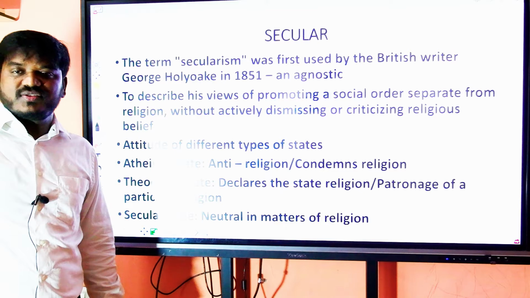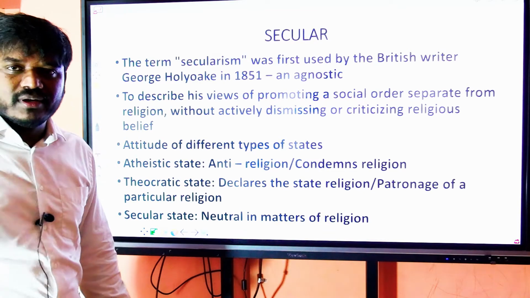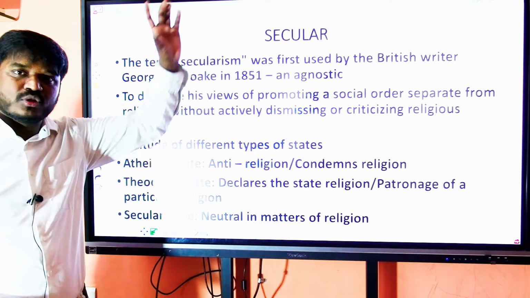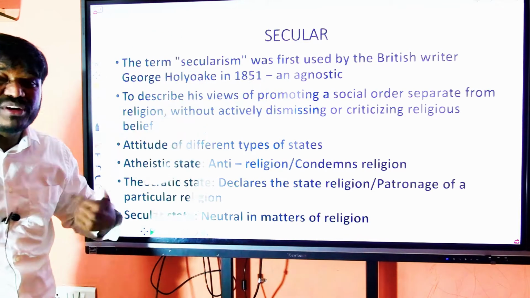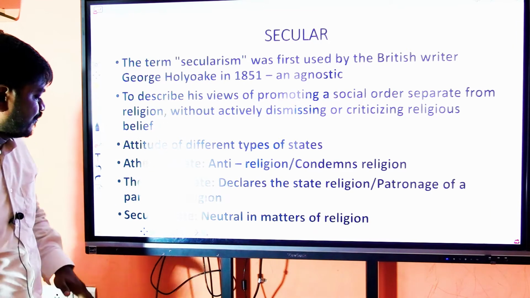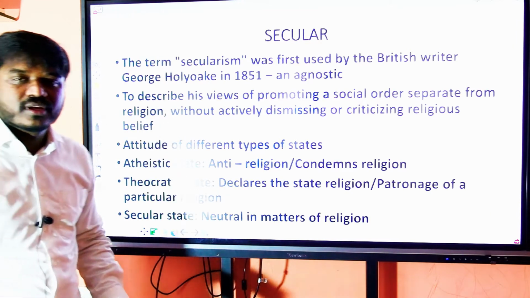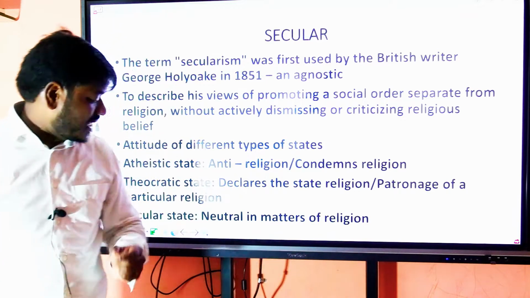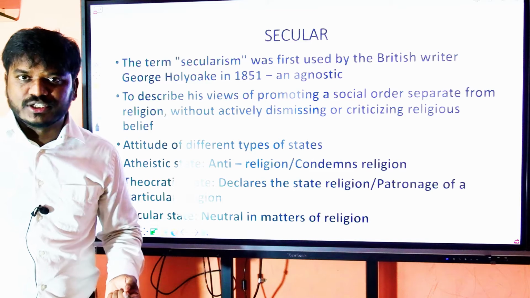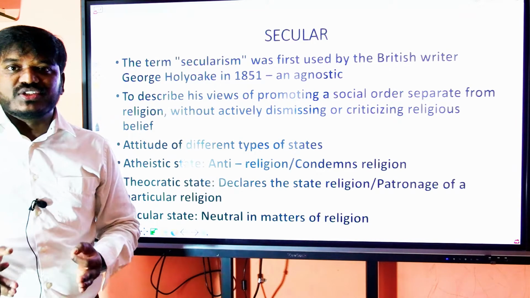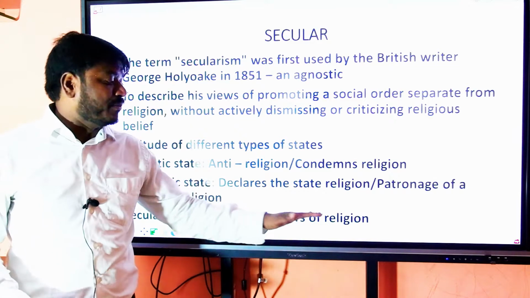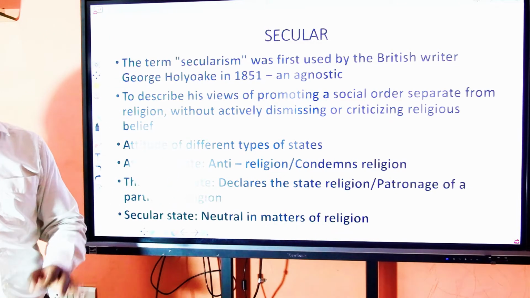For us, this religion would be the state religion, and various importance attributed to that particular religion, various privileges given to that particular religion. Secular state. A secular state is a state which is neutral in matters of religion. Our country is a secular country where it is neutral in matters of religion.